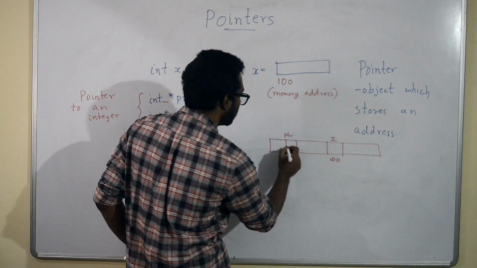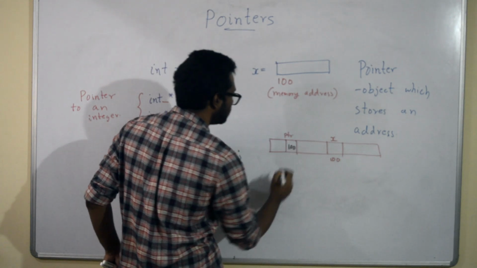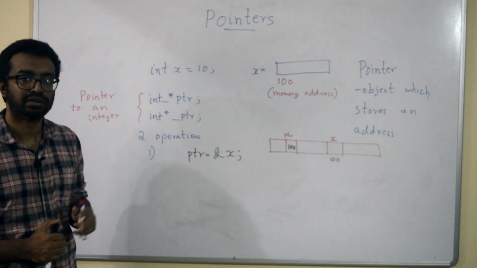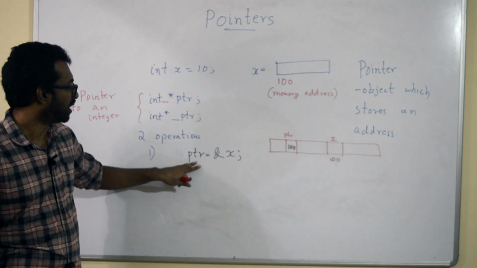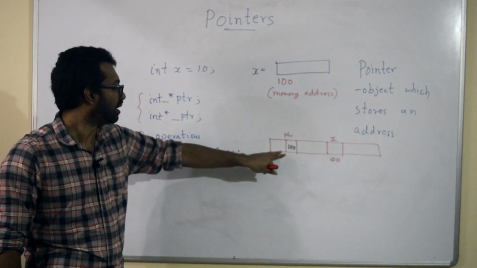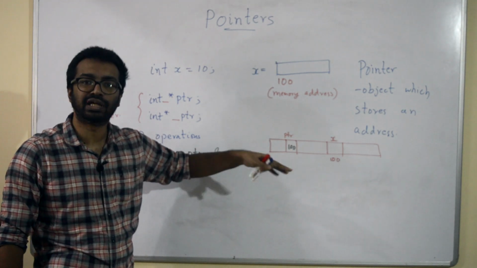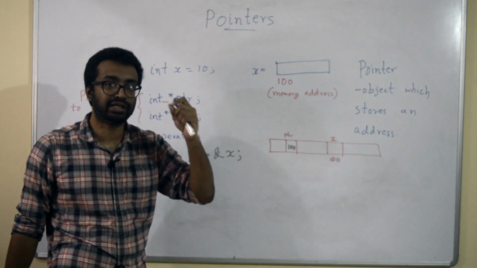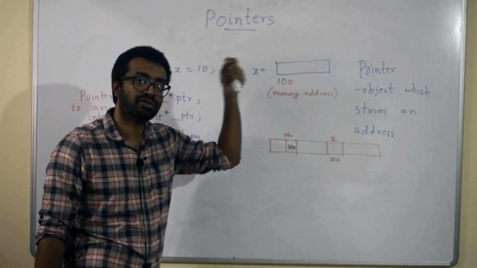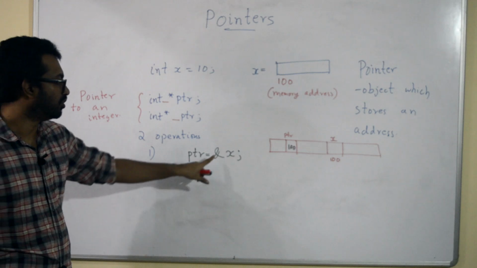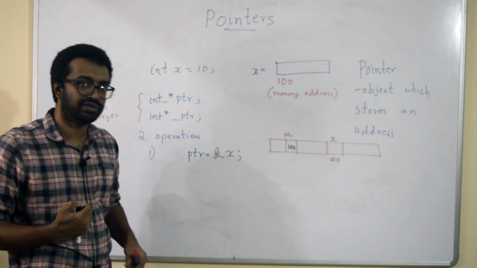So 100 should come inside this. Is that clear? Right. So ptr is now equal to 100, because this 100 is the memory location for x. So this is one way: using ampersand you can get the address of a variable.